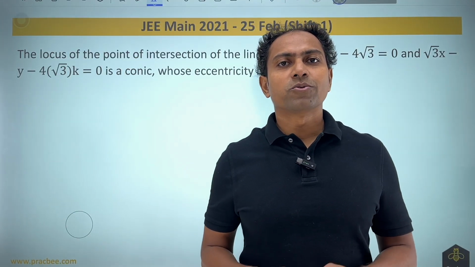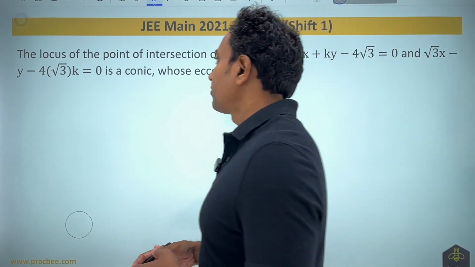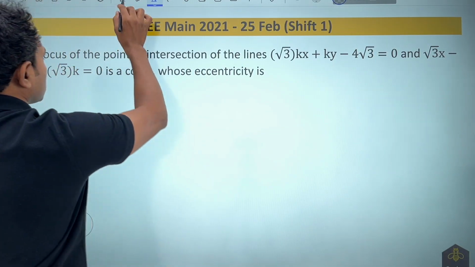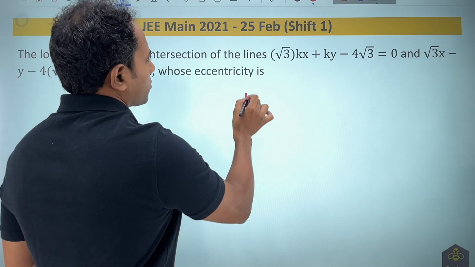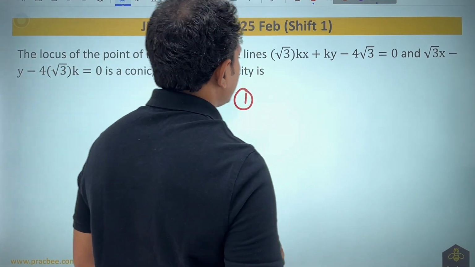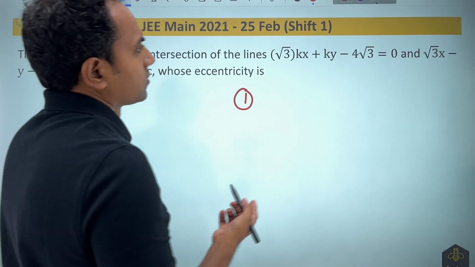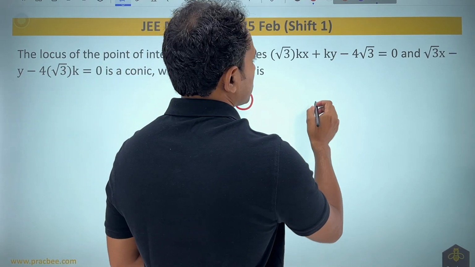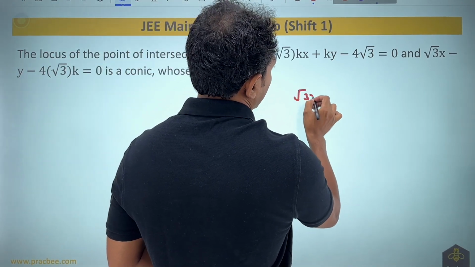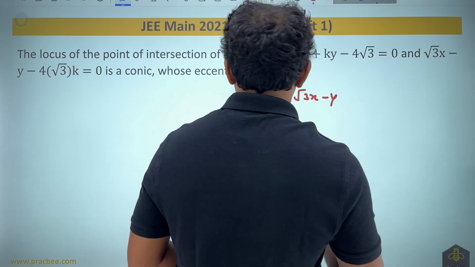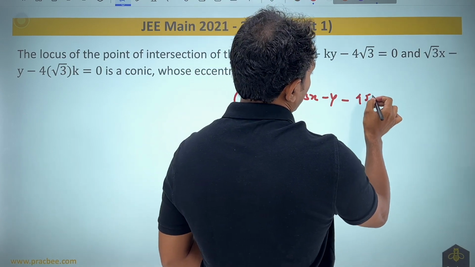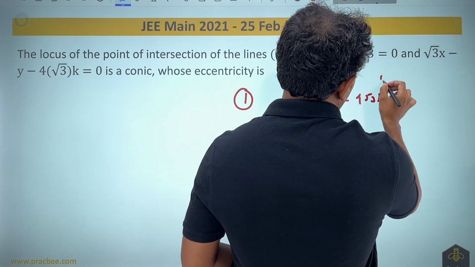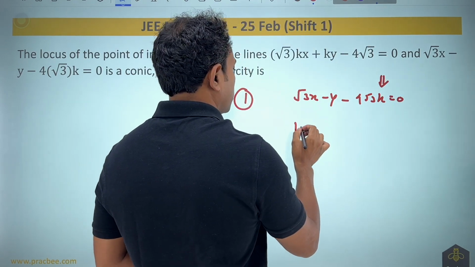If I look into this 2021 question, it talks about the locus of the point of intersection of these two lines. In order to find the locus of the point of intersection, I just need to eliminate the value of k. From the second equation, you can see that it is quite simple. It is given as root 3x minus y minus 4 root 3k is equal to 0. I can find the value of k from here.